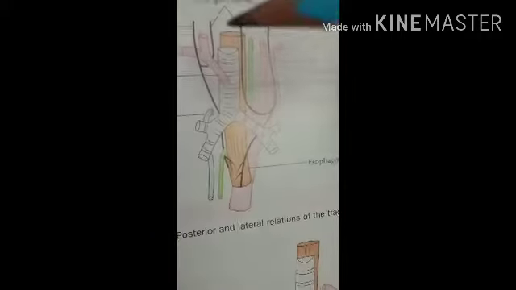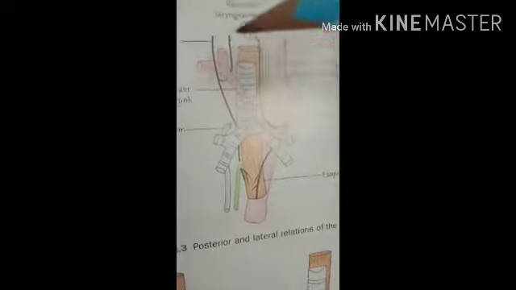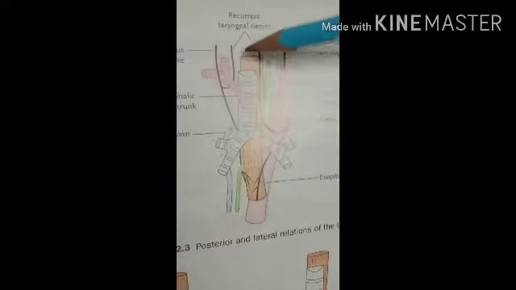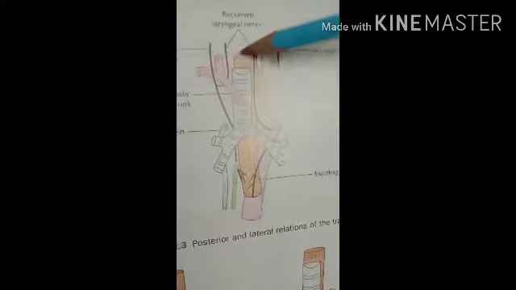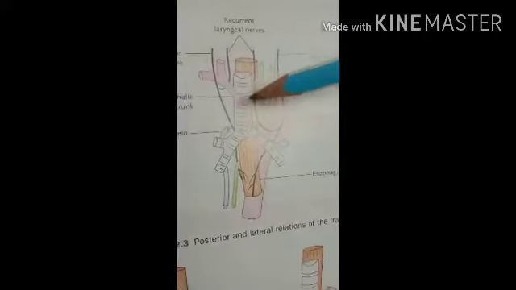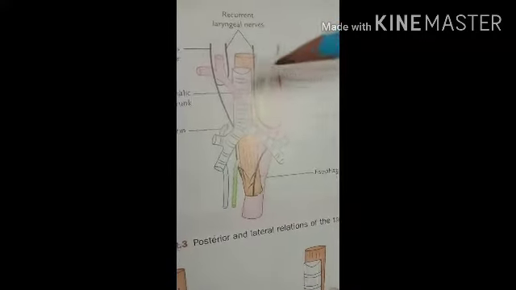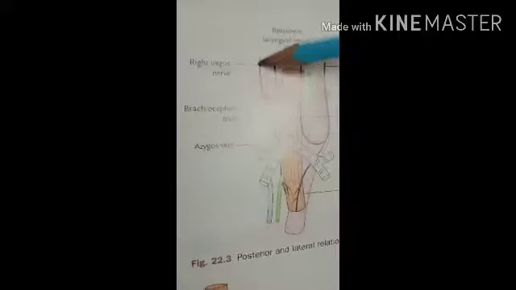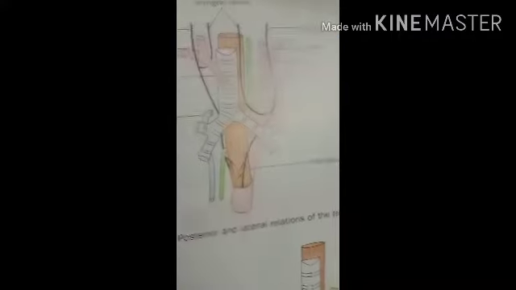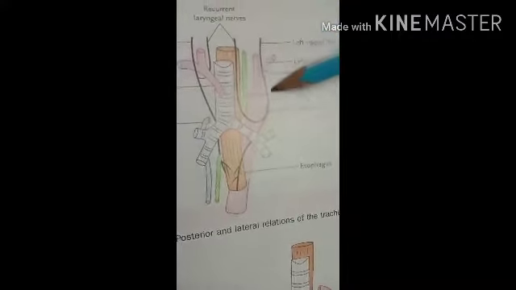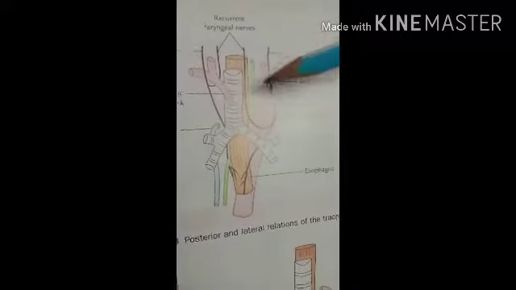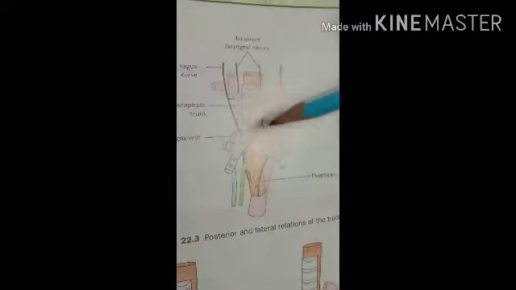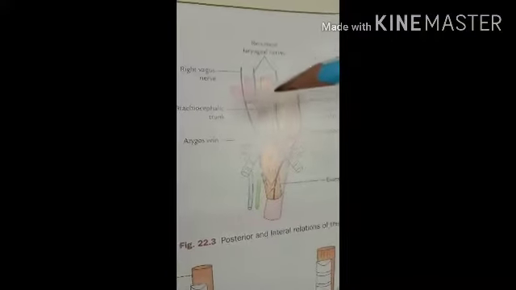In this diagram you can see the right and left recurrent laryngeal nerves, and the esophageal plexus, which is formed by the right and left vagus nerves. Here is the right vagus nerve, and this is the left vagus nerve. These two form the esophageal plexus, which supplies the esophagus.